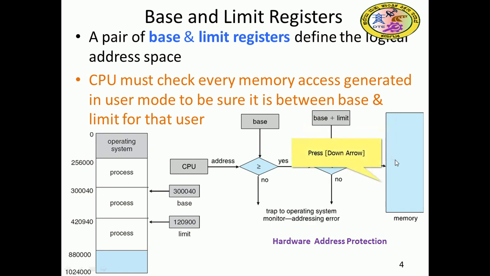Otherwise, if it is less than the base or not less than base plus limit, a trap, an interrupt, goes to the operating system, which monitors it as an error. The way of computing the physical address, we will discuss in more detail with more examples in the subsequent slide. The logical address generated by the CPU is compared with the base and the base plus limit. After satisfying that condition, it is added and the physical address is computed, where the location is identified in memory.